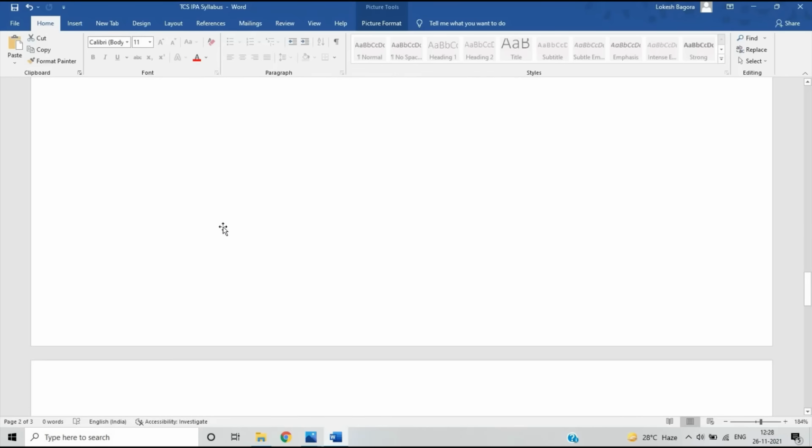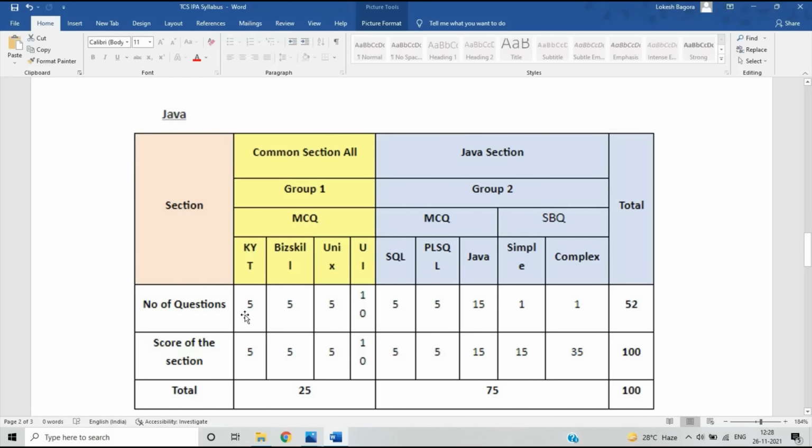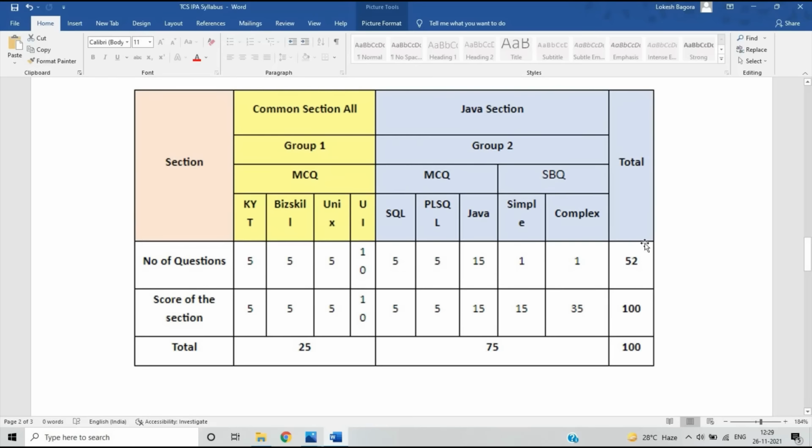There is a common section for Java and Python: Know Your TCS, business skill, Unix and UI. These are the types of questions, with the number of questions and score of this section, and a total marks. For Java there are MCQs and programming questions, both simple and complex. This type of pattern will be followed, same as in the 5 December examination. This point is very important: there are a total of 52 questions, and the score of the section is 100.